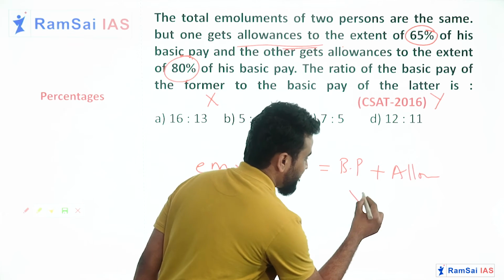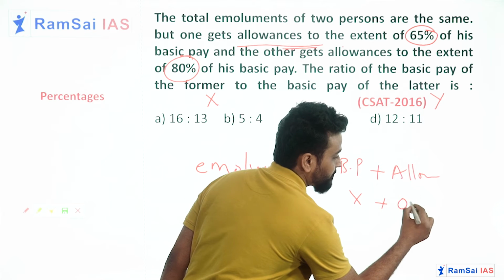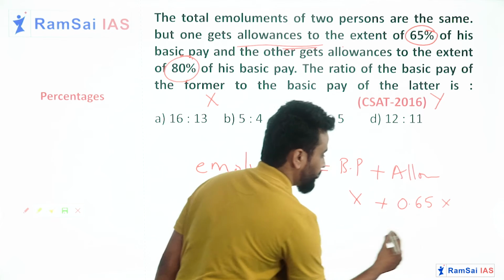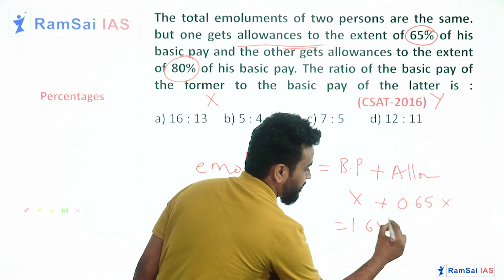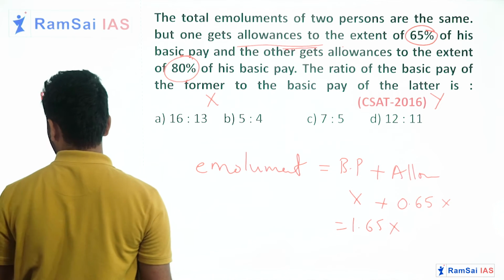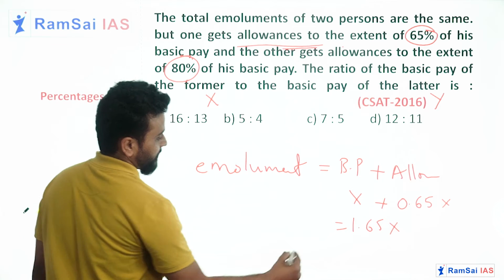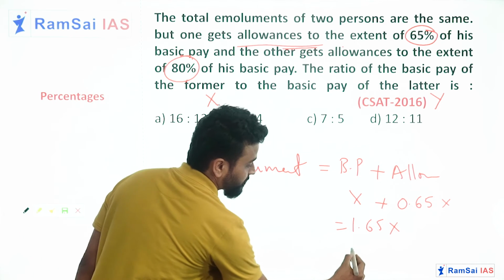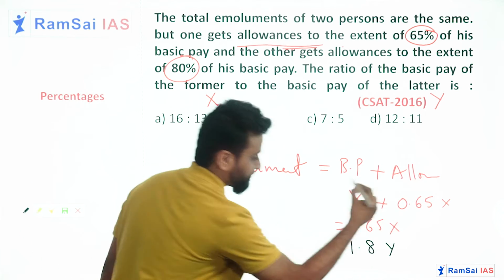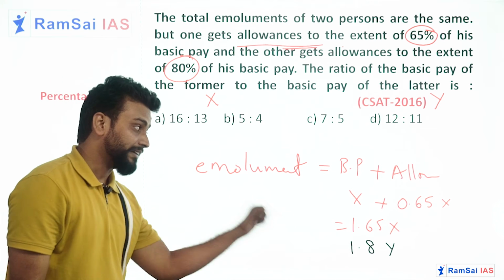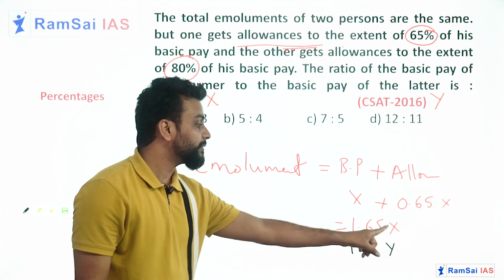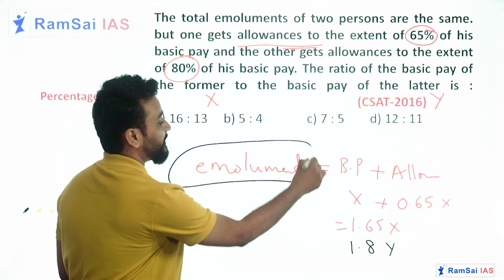So basic pay is X plus 65% of X. So together it is 1.65 of X. Similarly, if you consider the second person, he is getting 80% of Y. But these two ultimate emoluments will be equal.